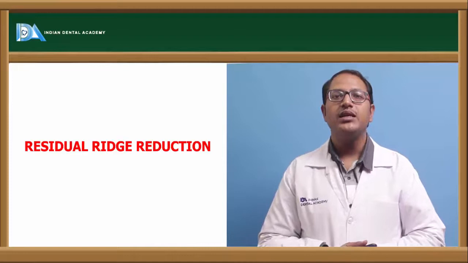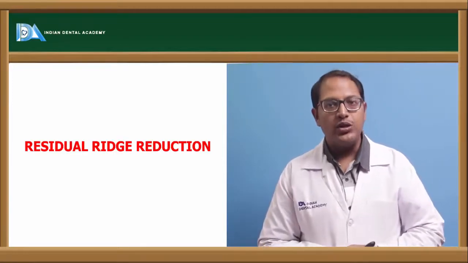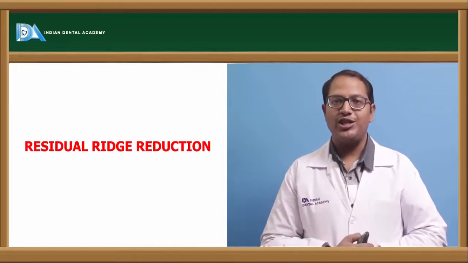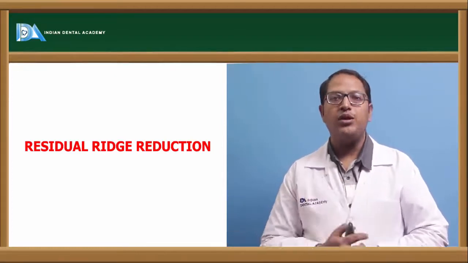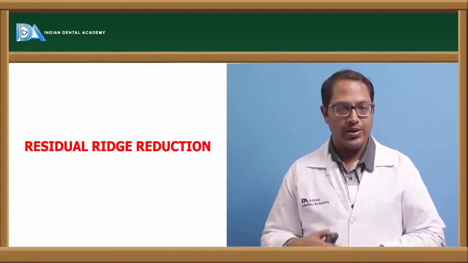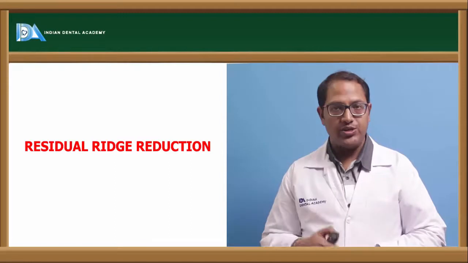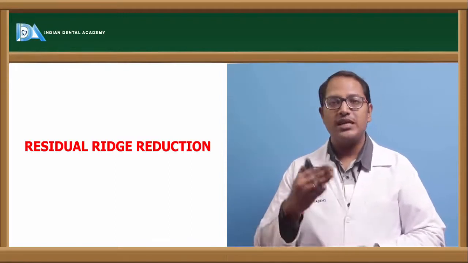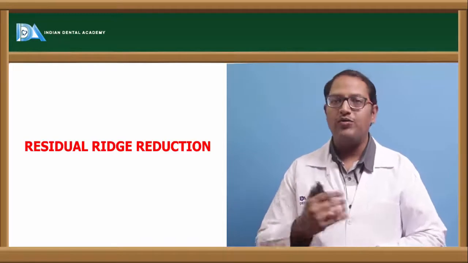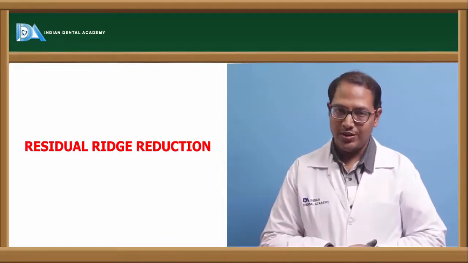Coming to residual ridge reduction or residual ridge resorption, Atwood had given a good classification of order 1, 2, 3, 4, 5. How does it go about? It is pre-extraction, then extraction, then post-extraction. Then there is a ridge which is present, a high, well-formed ridge. Then you see a knife-edge ridge. Then you see a low, round-formed ridge. So this is how the reduction in the residual ridge goes on taking place.